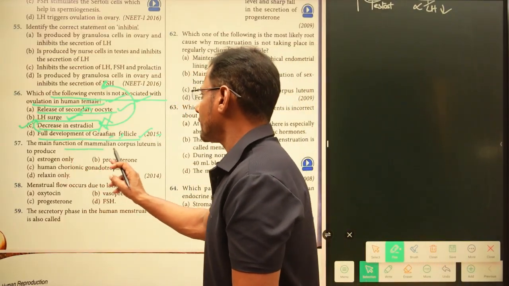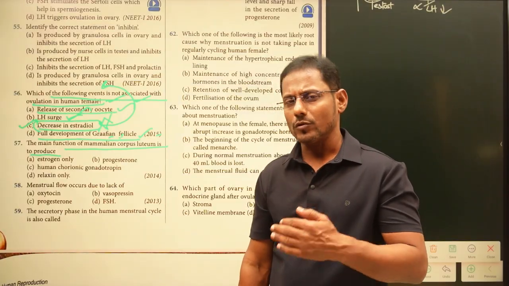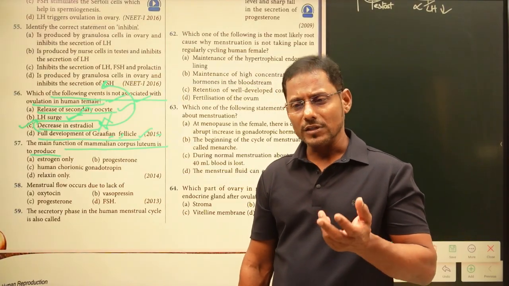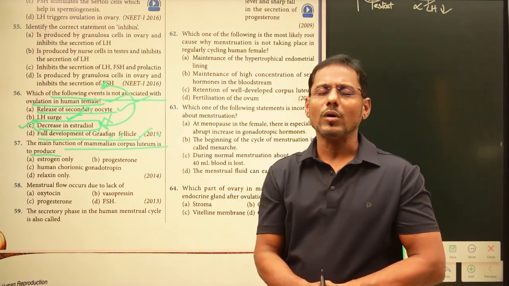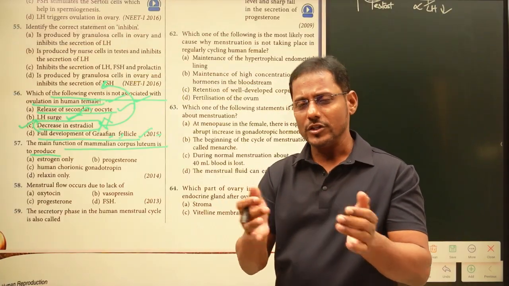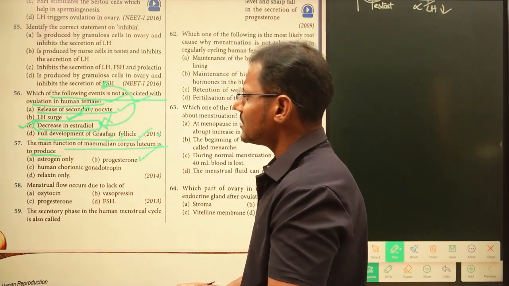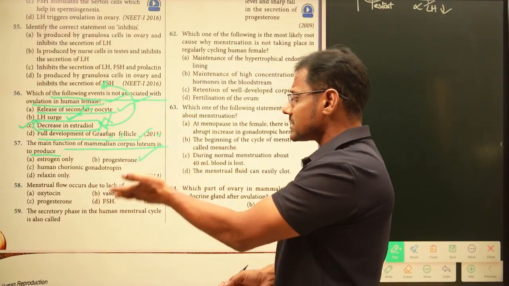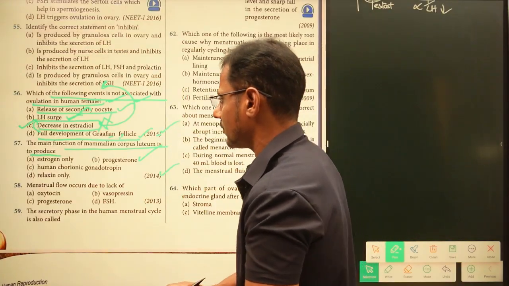The main function of the mammalian corpus luteum is to produce progesterone. We know that after ovulation, the Graafian follicle is considered the corpus luteum, which in turn secretes more progesterone for the development of the endometrium layer inside the uterus, right? So progesterone is the answer. These are some of the questions which were asked very directly in the 2015 and 2014 NEETs, right?